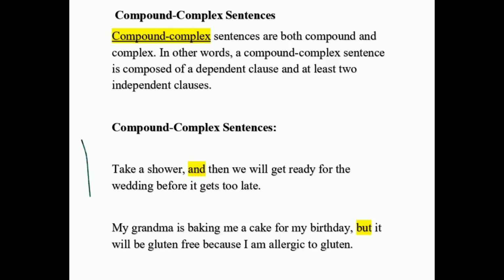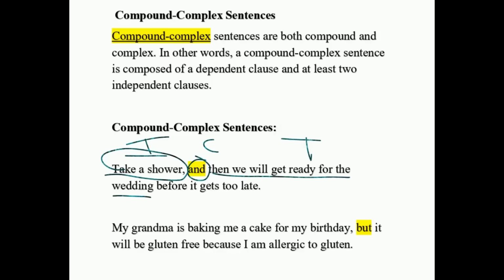All right, let's take a look. Take a shower, and then we will get ready for the wedding before it gets too late. Take a shower, independent clause, and is our conjunction. Then we will get ready for the wedding, independent clause. Before it gets too late, that's our dependent clause.